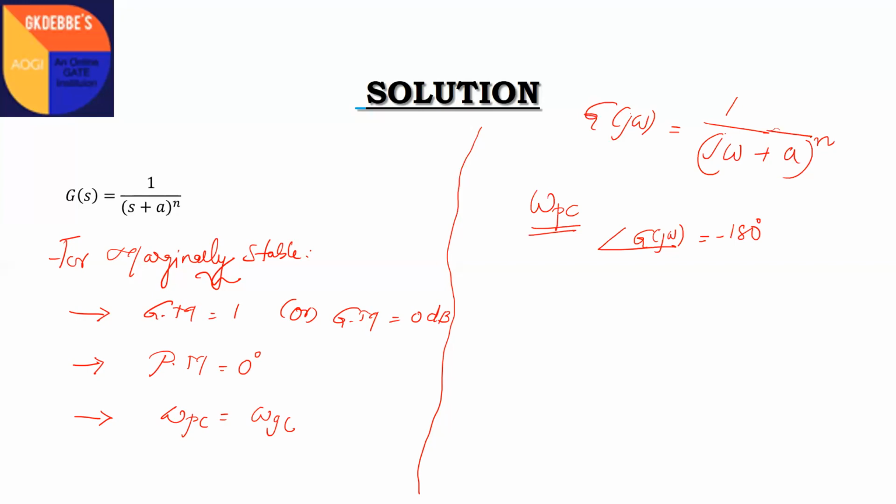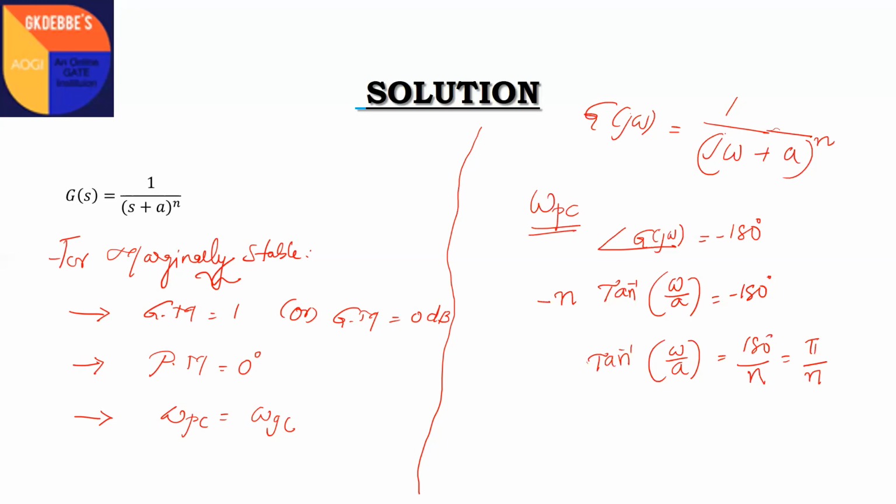The angle of G(jω) is -n tan⁻¹(ω/a), equated to -180 degrees. From there, tan⁻¹(ω/a) equals 180 degrees divided by n, that is π/n. Why are we writing π/n in radians?